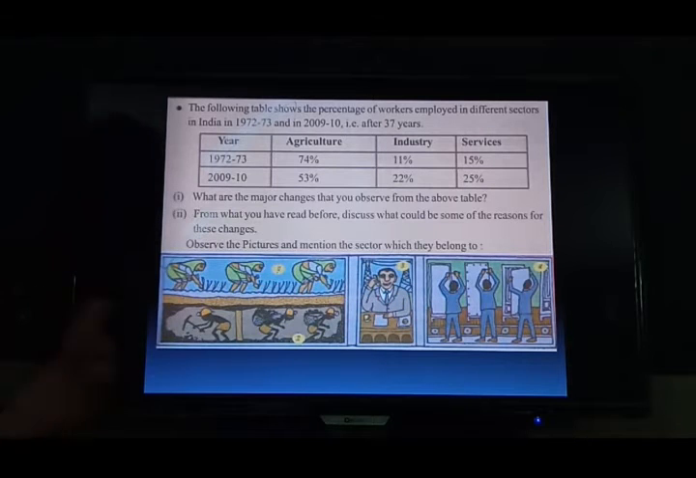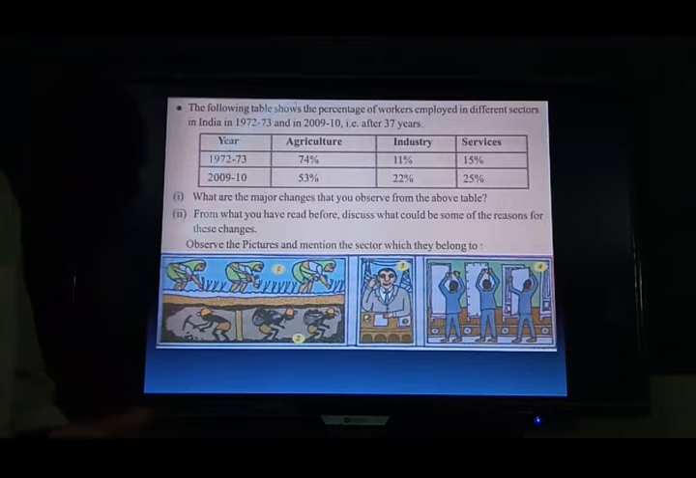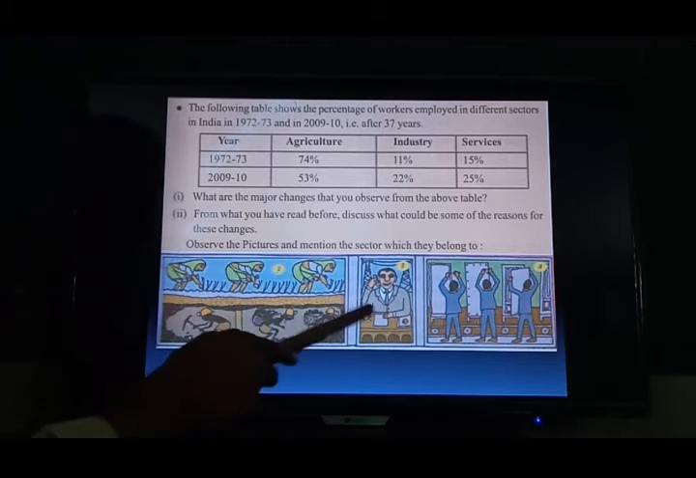For example, your teachers, lecturers, doctors, non-teaching staff, so everyone comes under the service sector. Media, police, military, politicians, etc. come under the service sector.